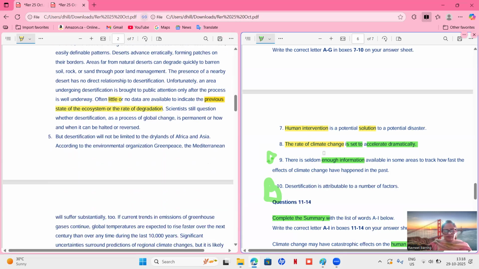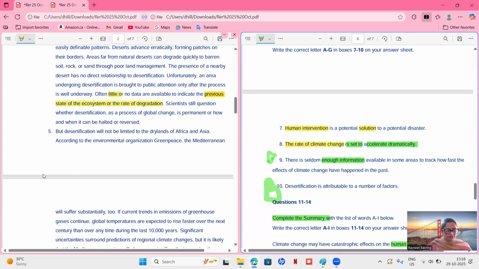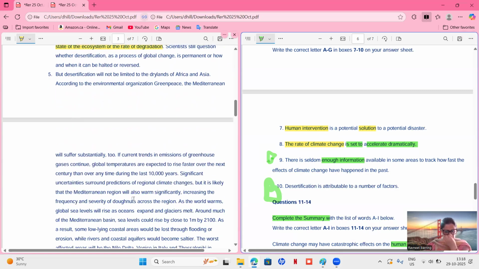Let's see the fifth, human intervention, and then again a dramatic thing we have to find. But the desertification will not be limited to dry lands. Okay, will suffer if the current... So we have to find climate change and human intervention. Different trends. Global temperatures are expected to rise. Are expected means they're talking about prediction. Is set to means they're talking about prediction. If they are expecting, that means expectation. Expected to rise faster. Rise faster means accelerate. Set means expected, and then dramatically.